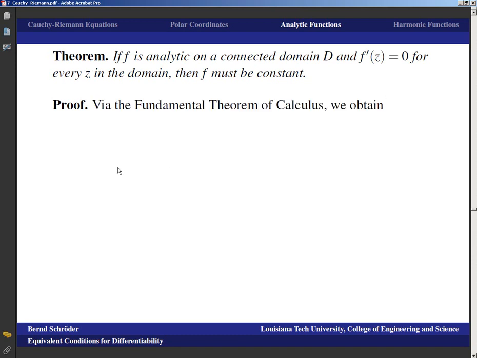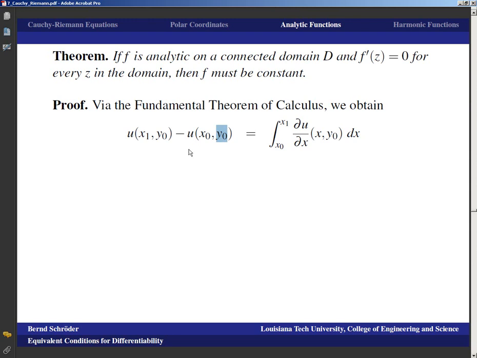Okay, so how do we prove that? Well, we use the fundamental theorem of calculus. Through it, we can obtain for any 2 points (x0, y0) and (x1, y0) in the domain that u(x1, y0) minus u(x0, y0) equals something. Notice that, because y0 is the same in both of these inputs, we can assume that u is just a function of x, and as such it is differentiable.